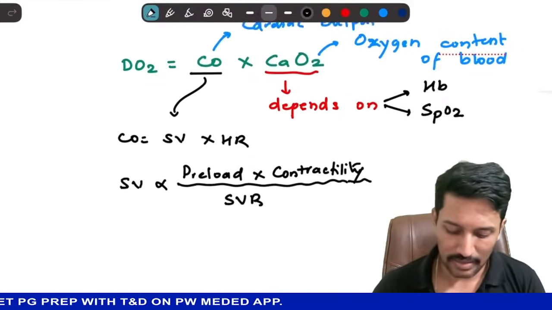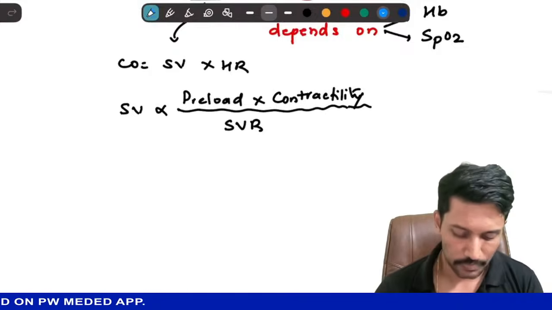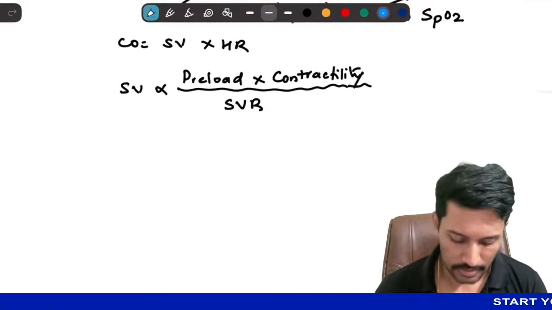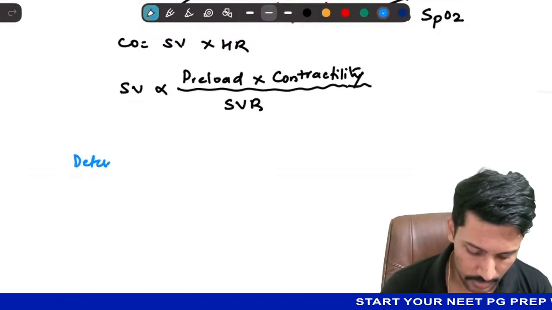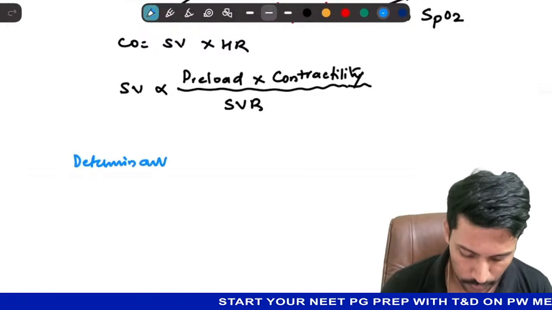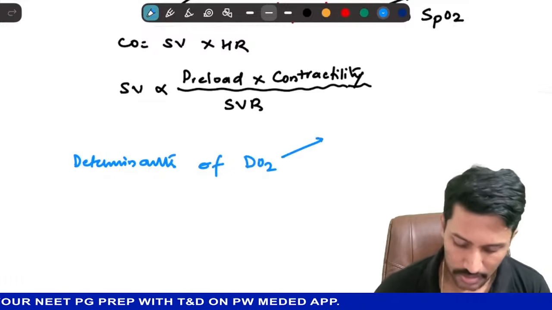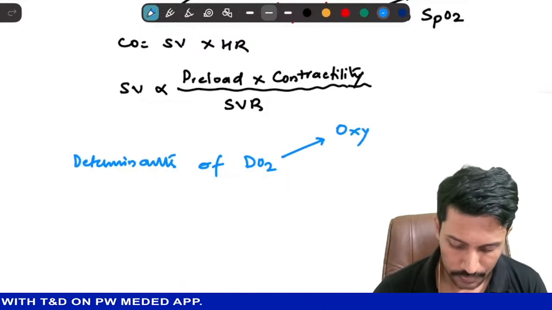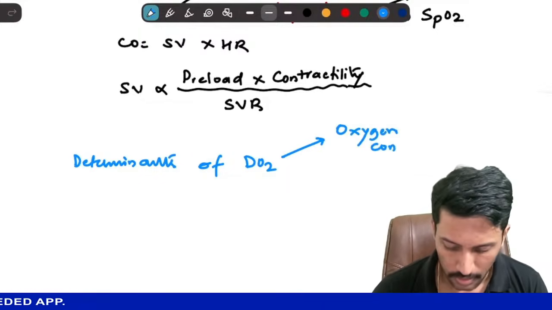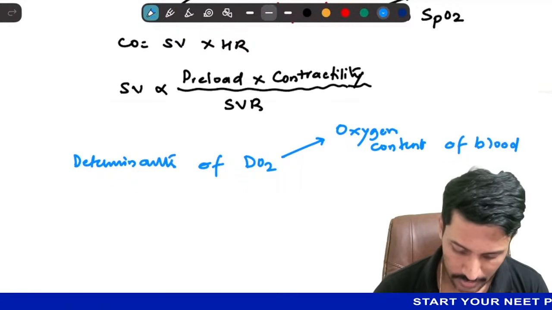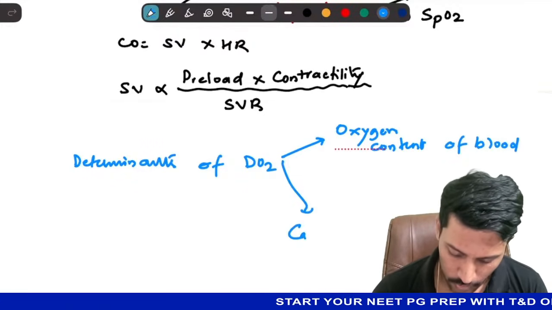So can I say the major determinants of tissue delivery of oxygen, thus we can say determinants of DO2, are, one, oxygen content of blood, and second, cardiac output.